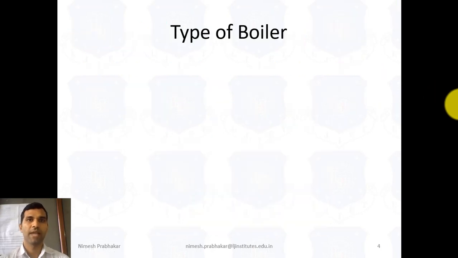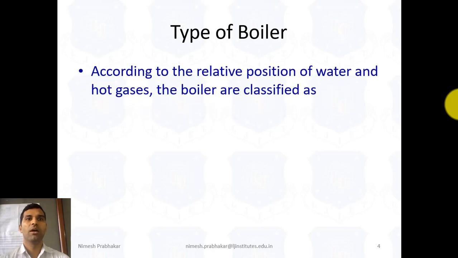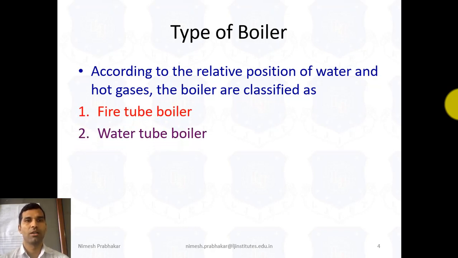Now, the types of boiler. There are different types of boiler, but according to our syllabus, according to the relative position of water and hot gases, boilers are classified as fire tube boiler and water tube boiler.